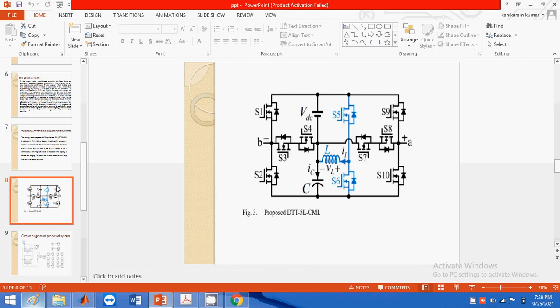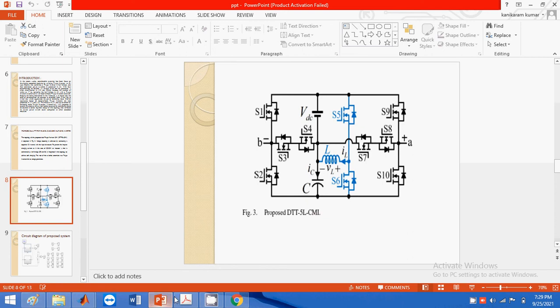This is the proposed one. By using this method, we improve the impulse charging current, that means current spikes will be reduced, and also self voltage balancing, that means voltage spikes will be reduced. Also, a voltage boosting characteristic will be present due to this design.